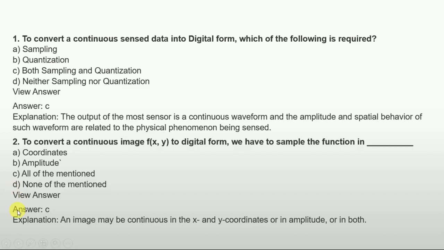So the answer is clear, that is all the mentioned, because whenever we want to convert a continuous image function f(x, y), we need the coordinate values, the amplitude, and both, that is coordinate and amplitude. So here the answer is all the mentioned, and in the explanation, an image may be continuous in the x and y coordinates, or in amplitude, or in both.